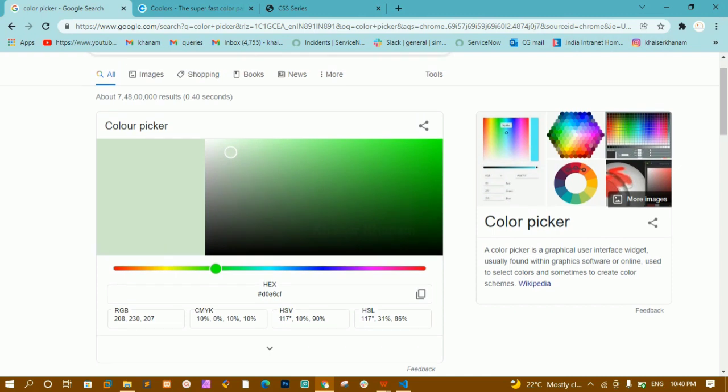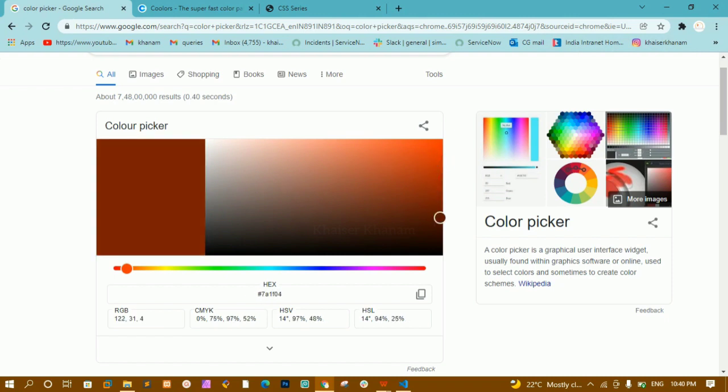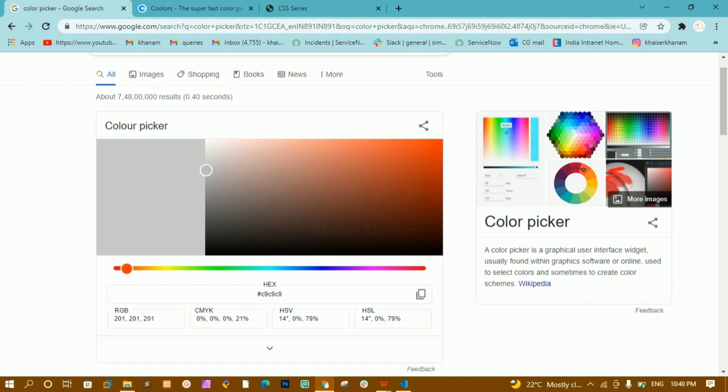You can just play around with this one and understand how many colors we have. It's not possible to count how many values we are going to get from here, but you can play around with it. For the red color we have all these things. We can make dark green, then finally black, then white. Inside this red color itself we can make multiple values.